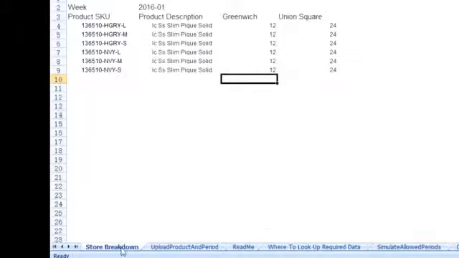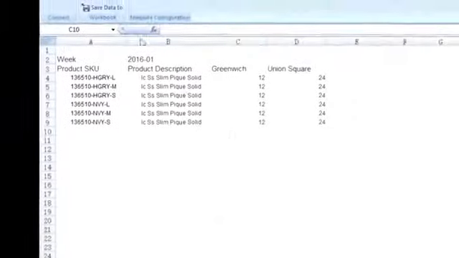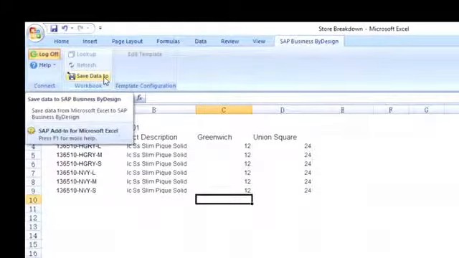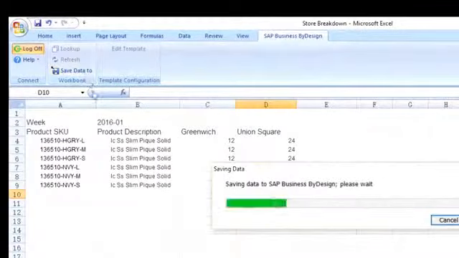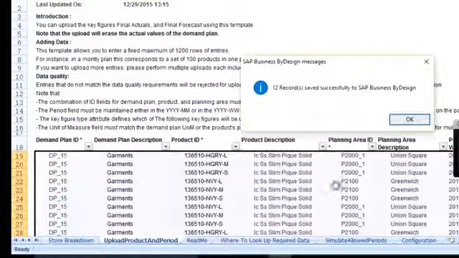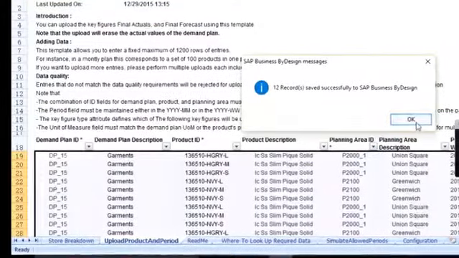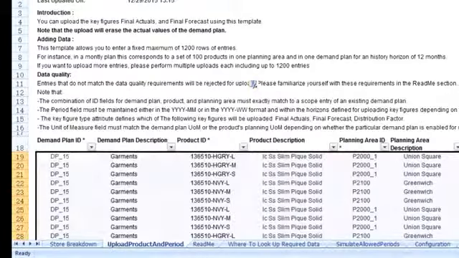So once I've looked at everything and I've made any changes that I want, I simply save this data back into SAP. And it says that these records have successfully been uploaded. And now I can go right back into SAP.